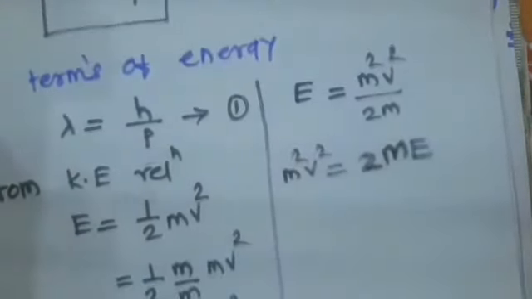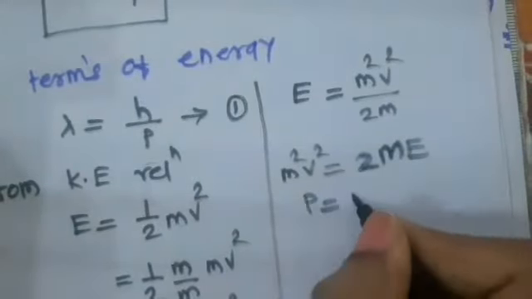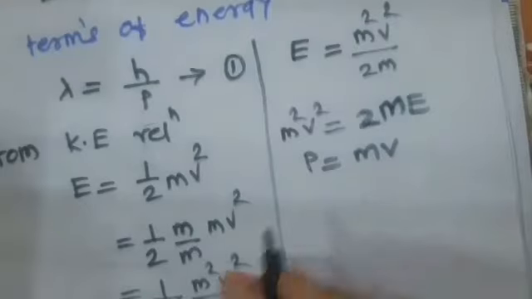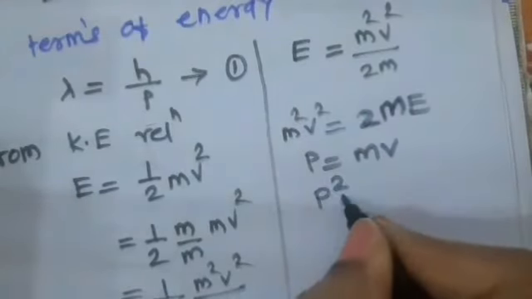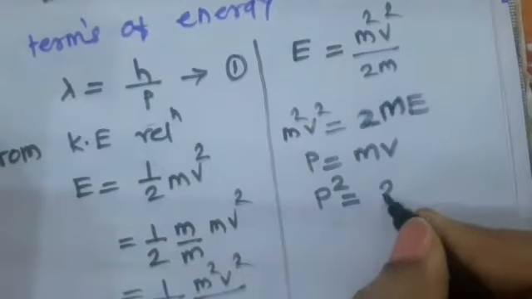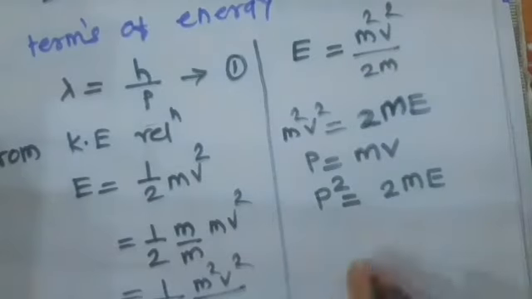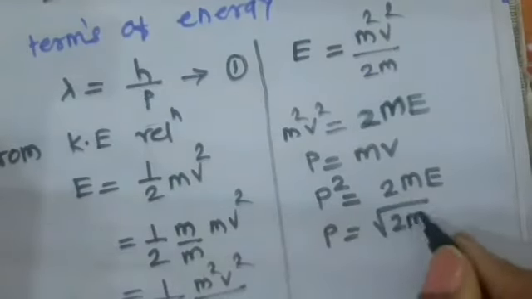As p is equal to mv, the next step is p square is equal to 2mE. Then p is equal to under root 2mE.